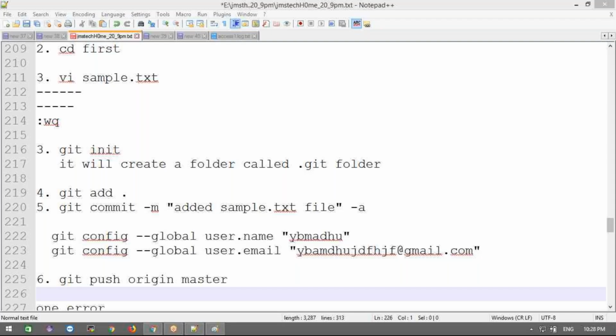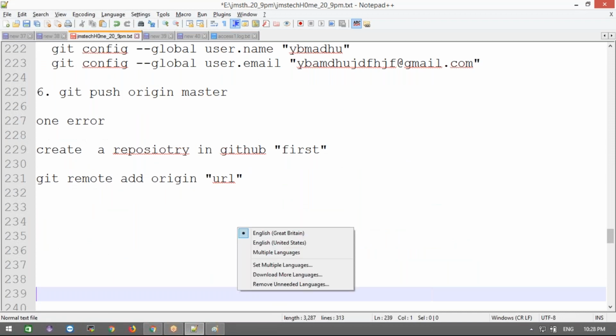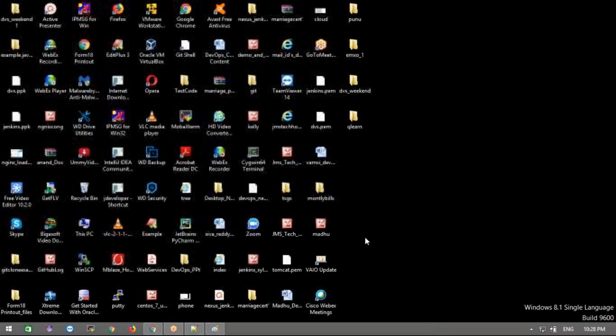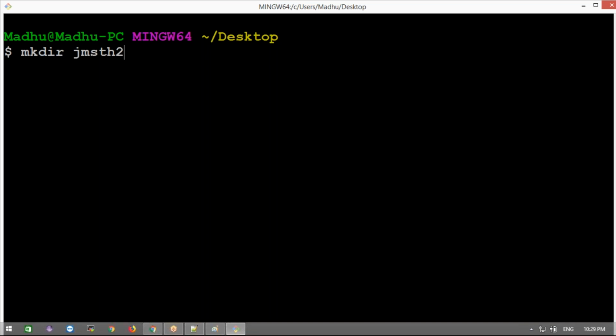Okay, make me presenter. I already set up everything in your system, the installation and all. Now, see what I will do. I'm going to open the command prompt here, Git Bash here in Windows, on the Windows desktop. Now I'm going to create a folder with mkdir. Instead of a project name first, I will use JMS th20. The folder name is JMS th20.